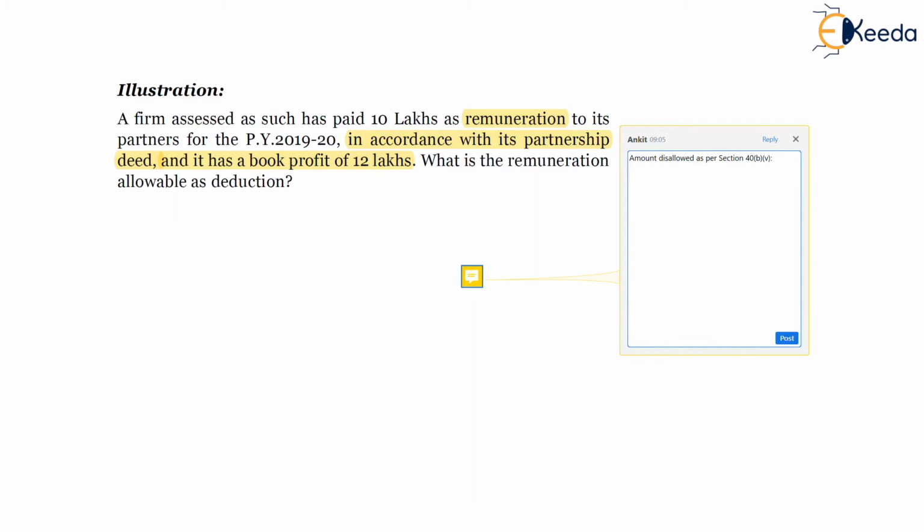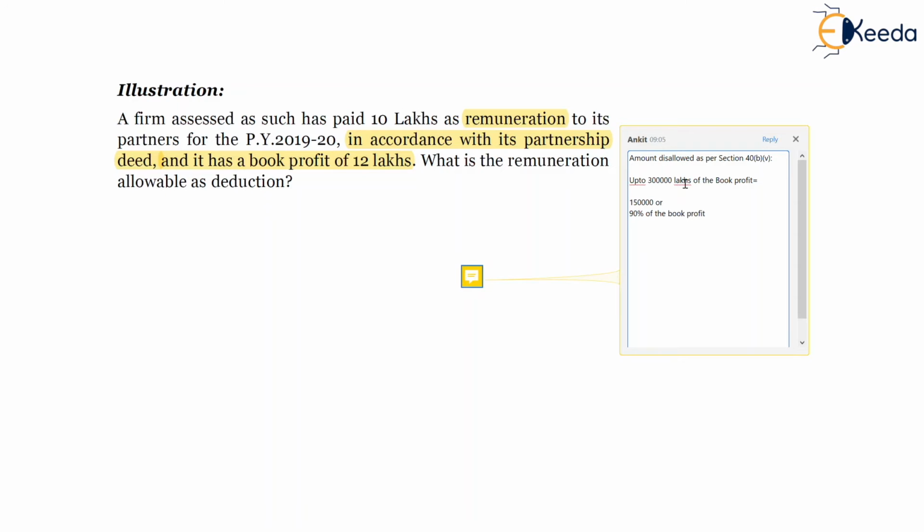So here, friends, the limit is up to 3 lakhs of the book profit or loss. Here we have book profit. Accordingly, up to 3 lakhs of the book profit, amount is 1,50,000 or 90% of the book profit.